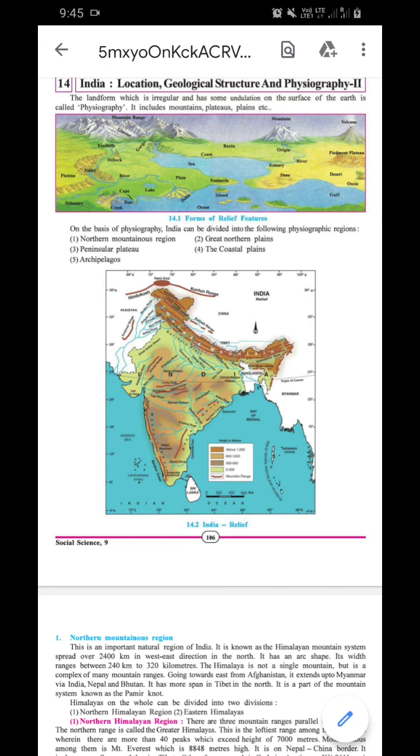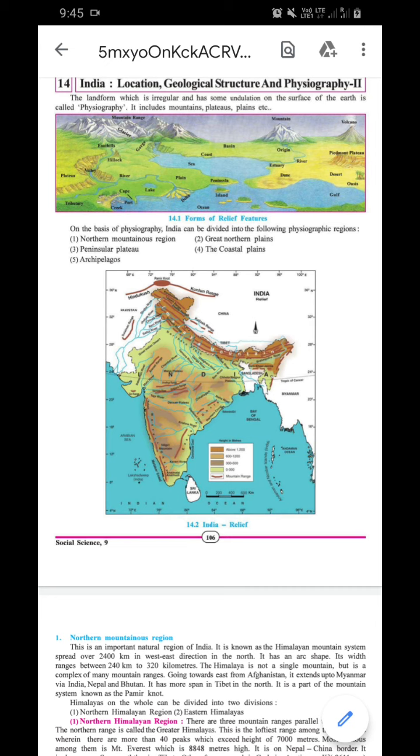Desert, you can see the desert, Gulf. Okay, so what is the Gulf? Peninsula, islands, oceans, deltas, plains, lakes, rivers, gorges, glaciers. These are some of the forms of relief features in the world. I will tell you about the Gulf. Yesterday I told you what a peninsula is: it is a land covered on three sides by water.